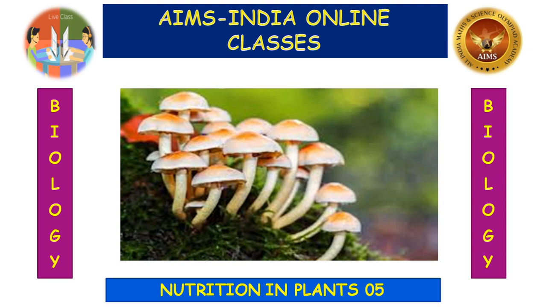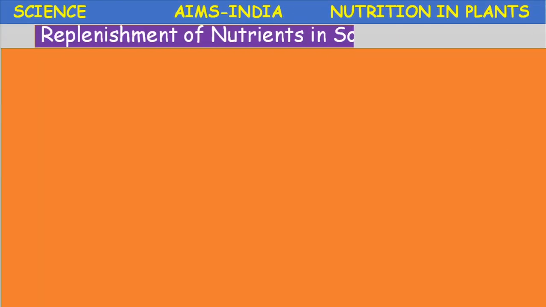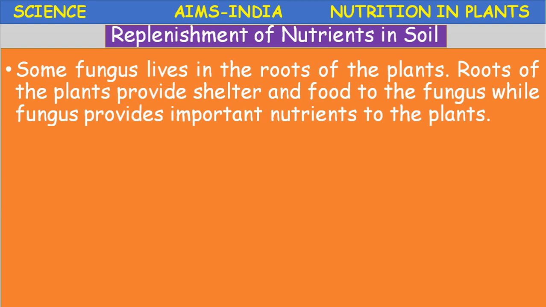Some interesting concepts completed. So today, how are the nutrients replenished into the soil? Because after every crop the farmer is going to add some fertilizers. Why? Because the nutrients absorbed by the plants are lost from the soil. So if you replace those nutrients, then the growth and yield of the crop will be normal. Okay, so let us see replenishment of nutrients in soil.